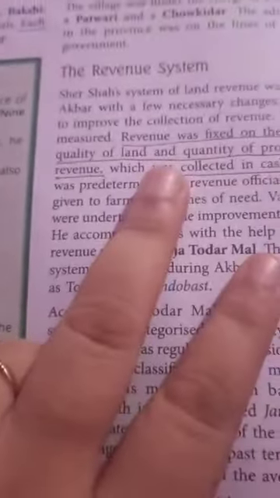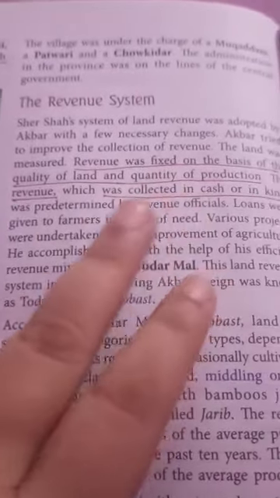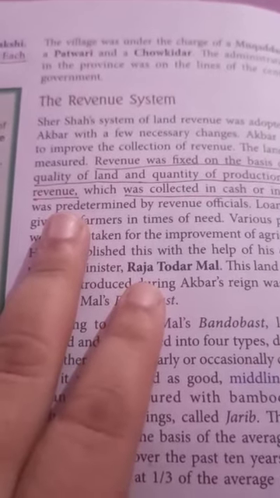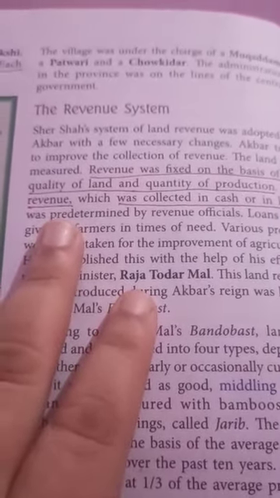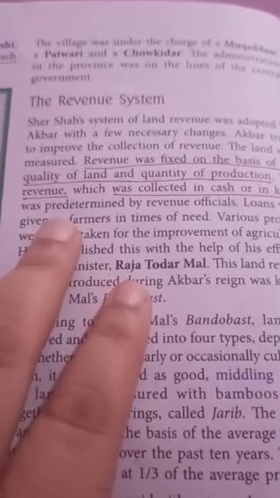Once again, don't get confused. The main source of revenue for the Mughal government was land revenue. Then you can write down from here: revenue was fixed on the basis of quality of land and quality of production. The revenue was collected in cash or in kind.